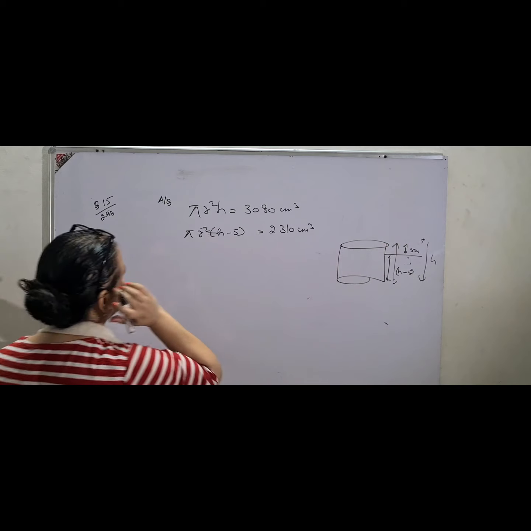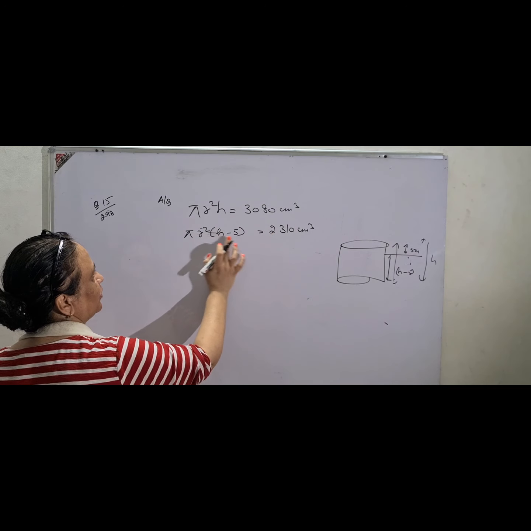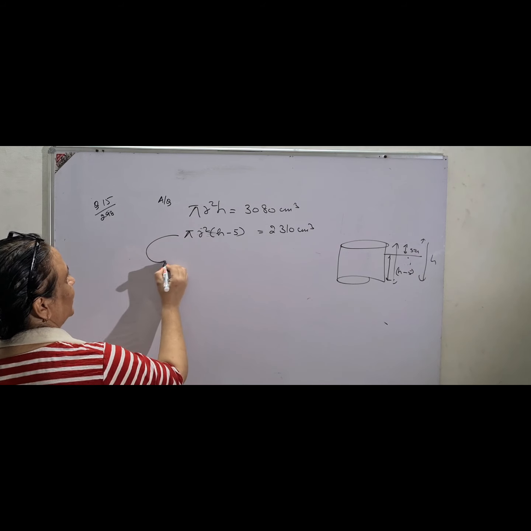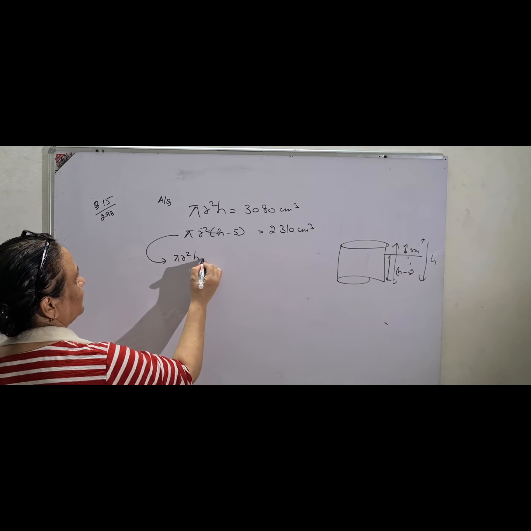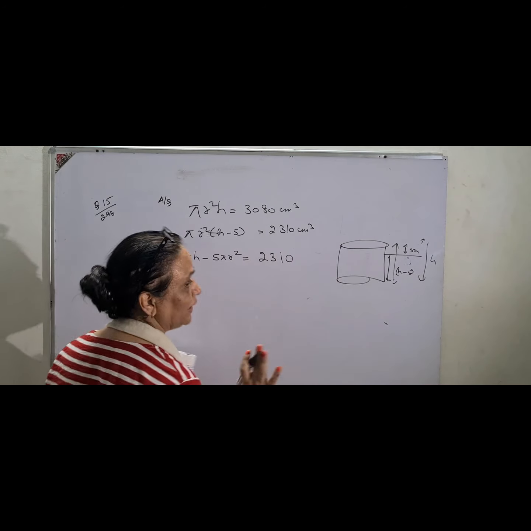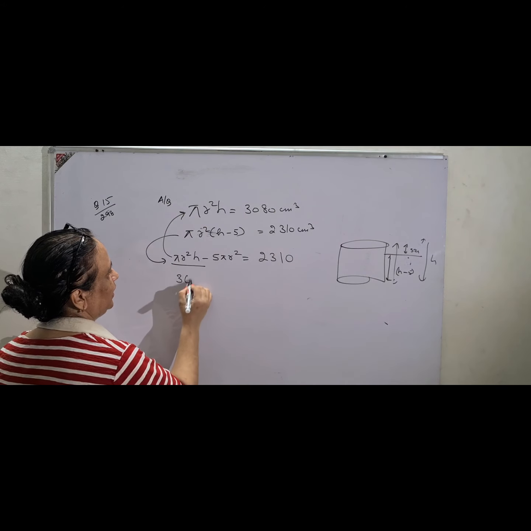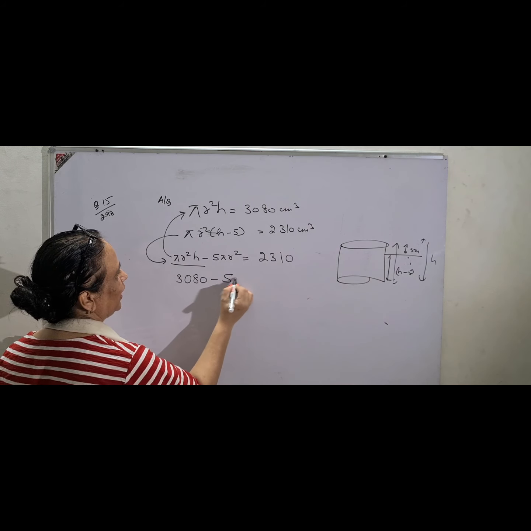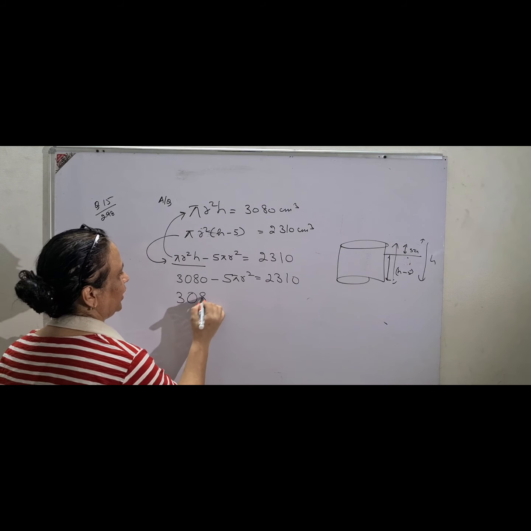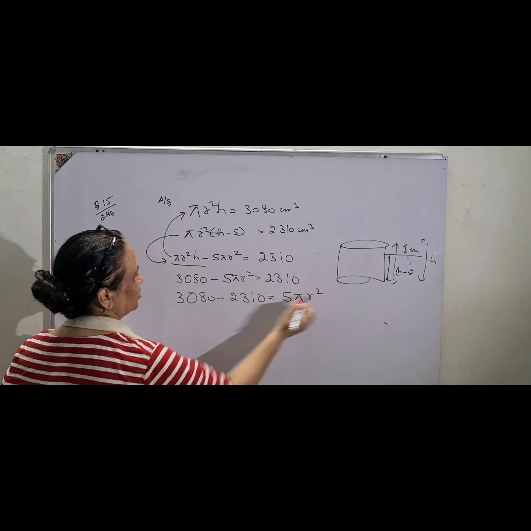So this is the question: first time the cylinder is fully filled, the volume was 3080; second time it was filled 5 centimeter below, then the volume was 2310. So from the second we will start. Open the brackets: pi r square into h minus 5 is equal to 2310. Very easy sum. Now you have the value of pi r square h from the first. So 3080 minus 5 pi r square is equal to 2310. So 3080 minus 2310 is equal to 5 pi r square,